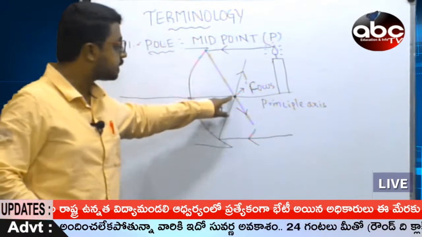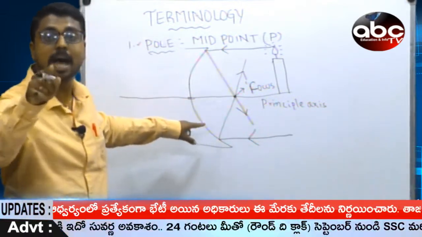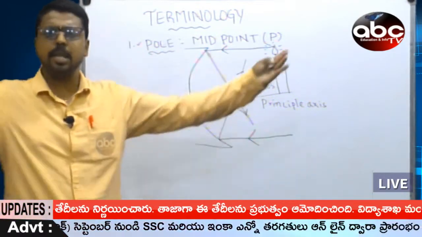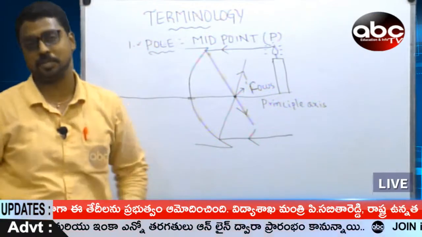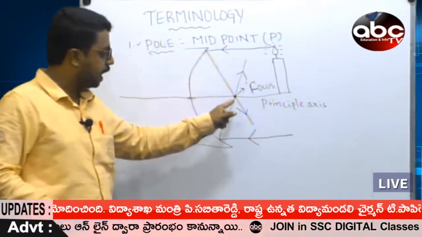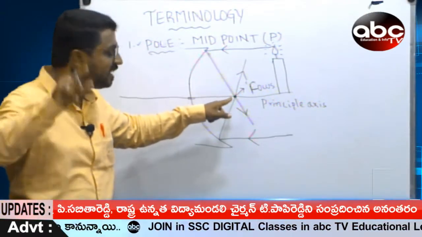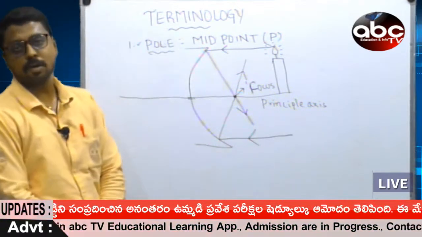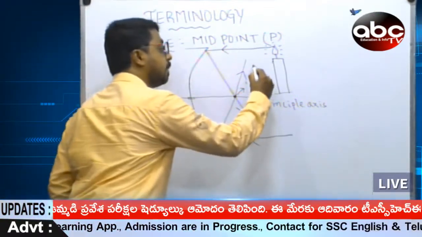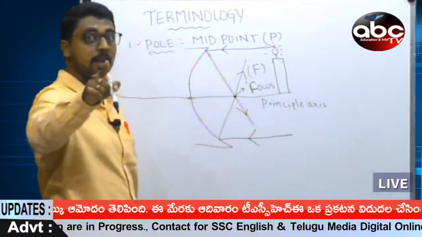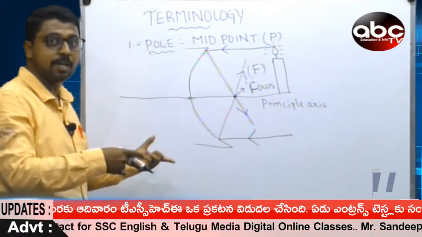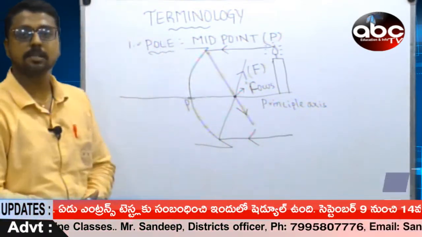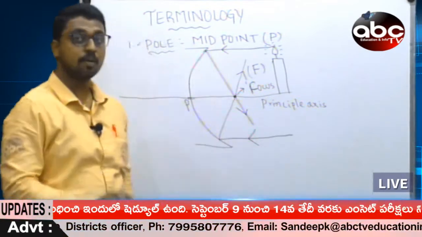What is this? This is an intersection. In your math language, it can be called an intersection. Like our chaurastas, where many roads combine at one common position. So, all the reflected rays are going to join or intersect at this point. This is nothing but called a focus. And of course, focus can be indicated by capital F. Don't go for small f, because whatever the next definition I am saying, you listen to that. So, this is pole. And of course, this is focus.